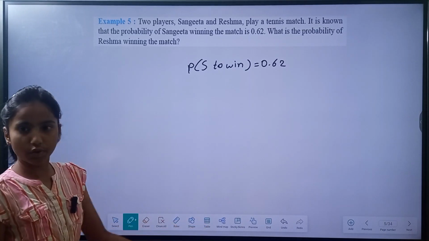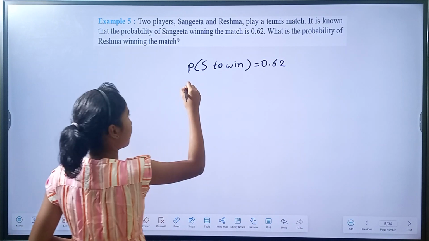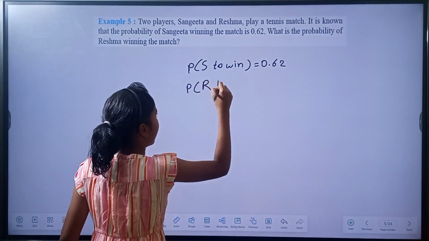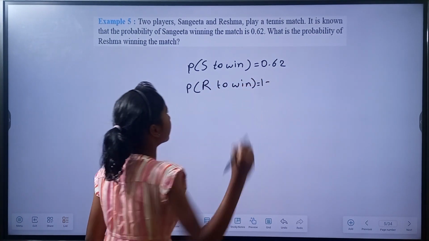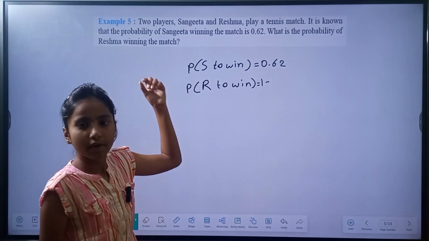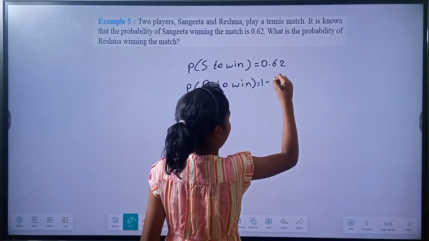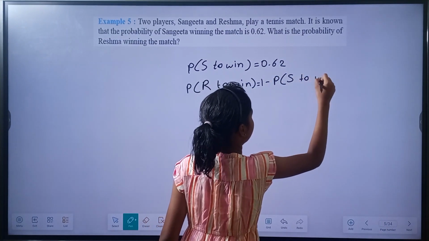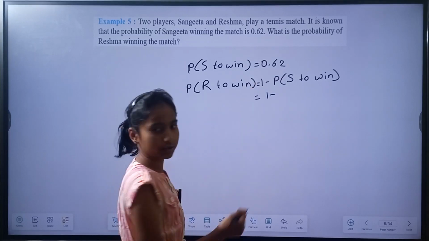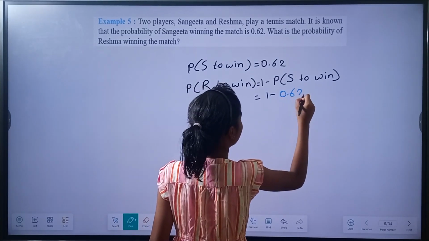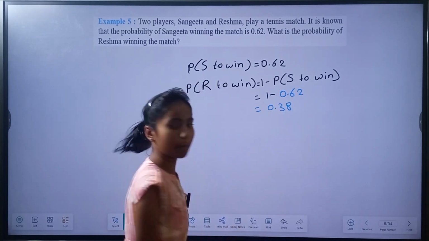So we have two events, and adding both events will be equal to 1. So we can just directly write P of R to win equal to 1 minus P of S winning, which is 0.62. We already know that. So this is equal to 1 minus 0.62, which is equal to 0.38. 0.38 is the required probability.